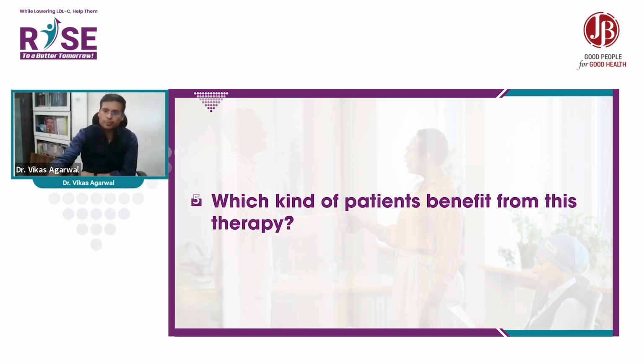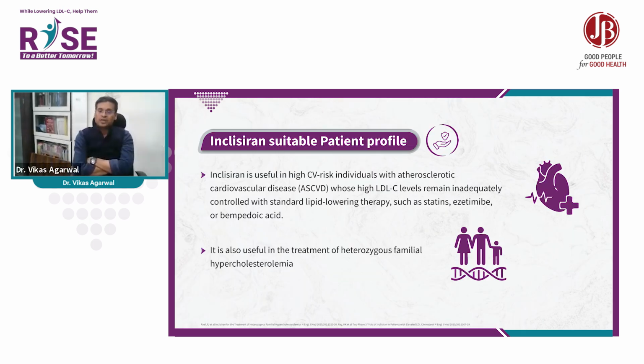Which kind of patients benefit from this therapy? Inclisiran is useful in high CV risk individuals with atherosclerotic cardiovascular disease whose high LDL cholesterol levels remain inadequately controlled with standard high-dose lipid-lowering therapies such as statin, ezetimibe, and bempedoic acid. And it is also useful in the treatment of heterozygous familial hypercholesterolemia.